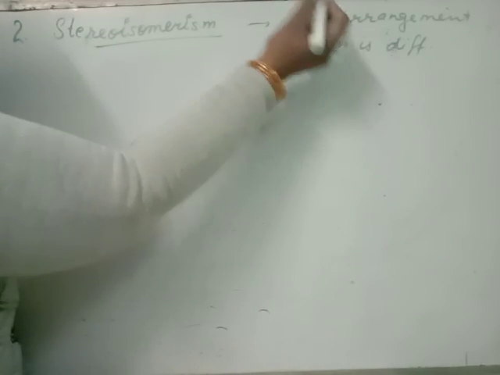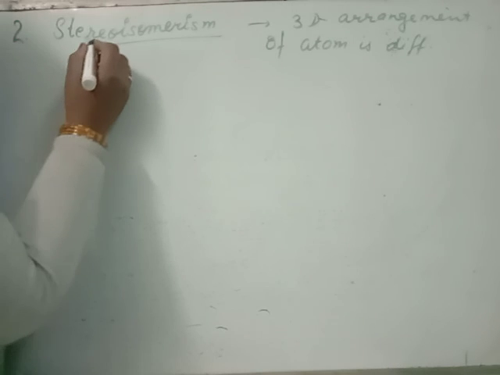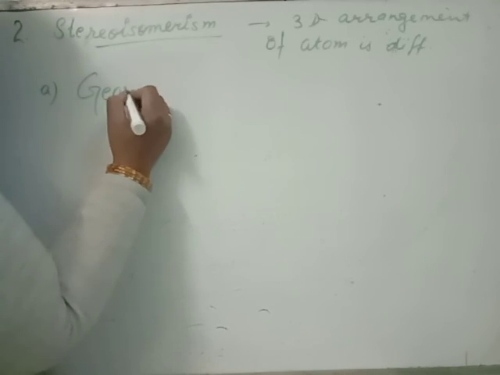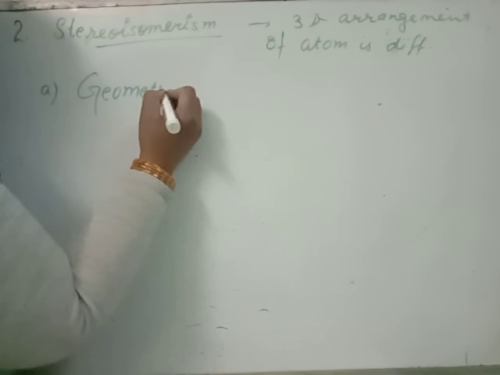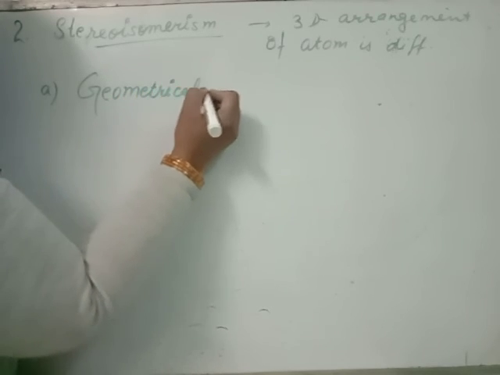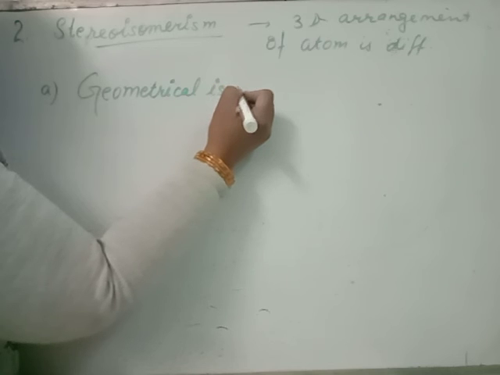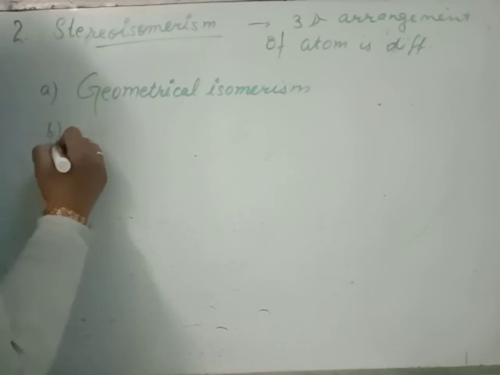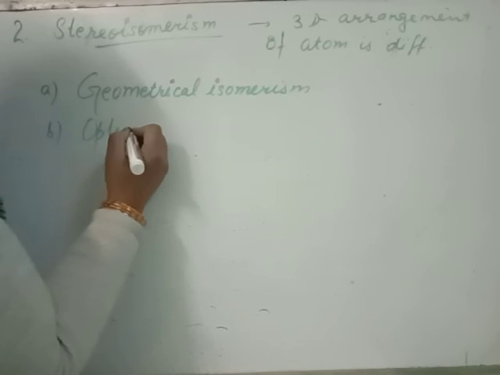Only the three-dimensional arrangement is different. This consists of two categories. First one is geometrical isomerism, and the second one is optical isomerism.